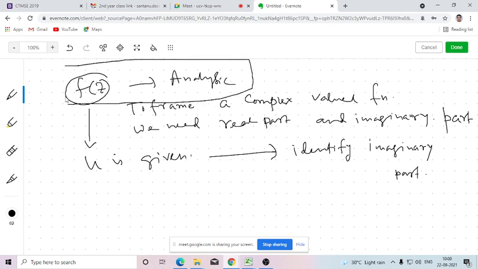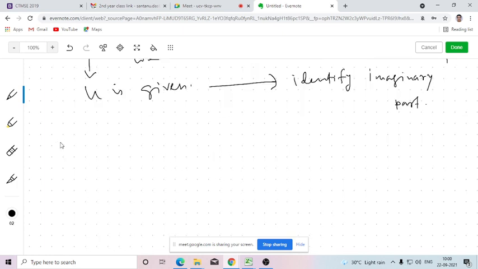So if f(z) is an analytic function and the real part or imaginary part is given but the other is not given, we can find out the other part also. There are total three methods by which we can find the harmonic conjugate. This is called finding the harmonic conjugate, because if f(z) is analytic, then u and v, the real part and imaginary part, are called the harmonic conjugate of each other. So how to find the harmonic conjugate? For that there are three methods.